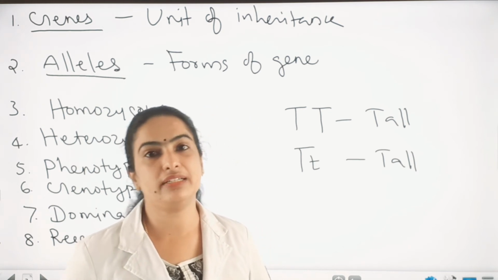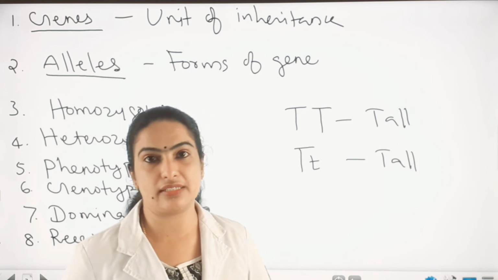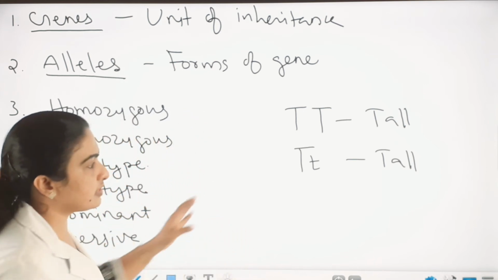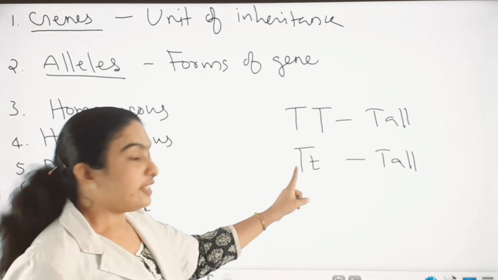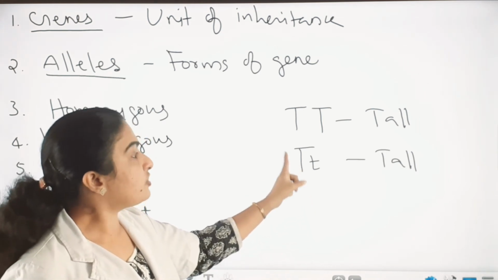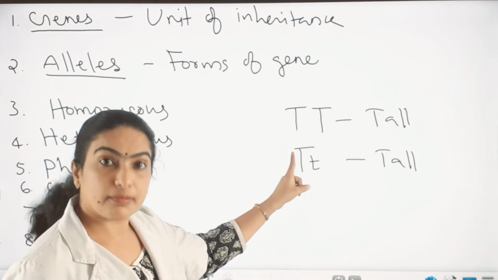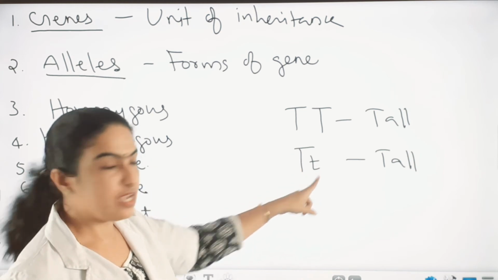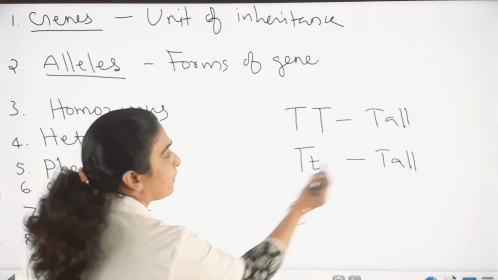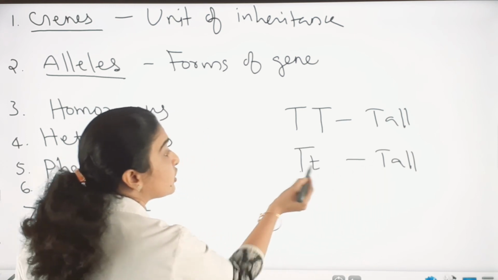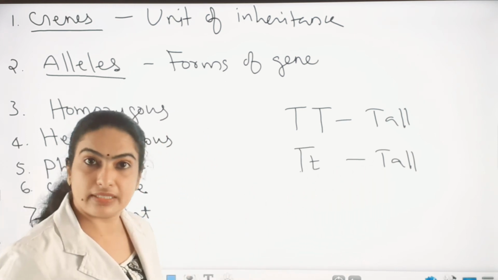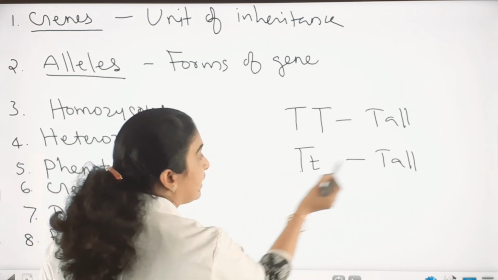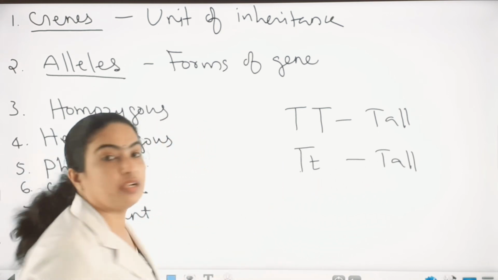For the dominant character he gave capital letters. I will teach you what is dominant and what is recessive. A gene or an allele which can express by itself even in the presence of another allele. So here this allele can represent tallness even in the presence of small t.